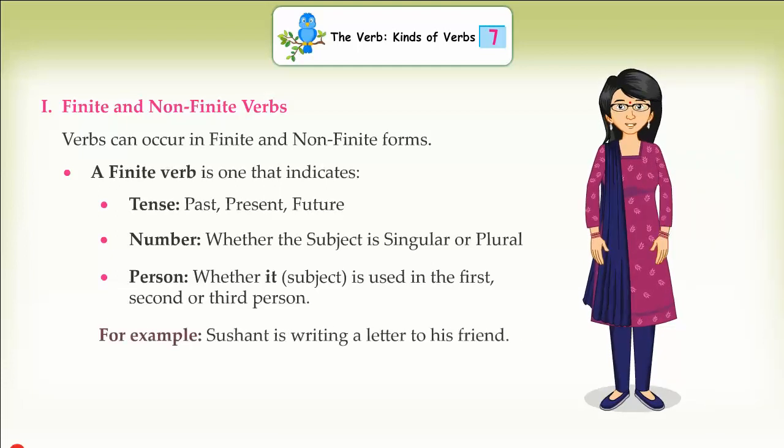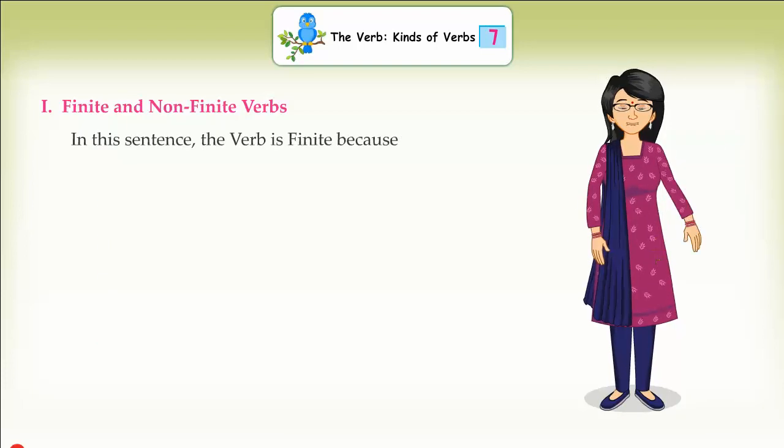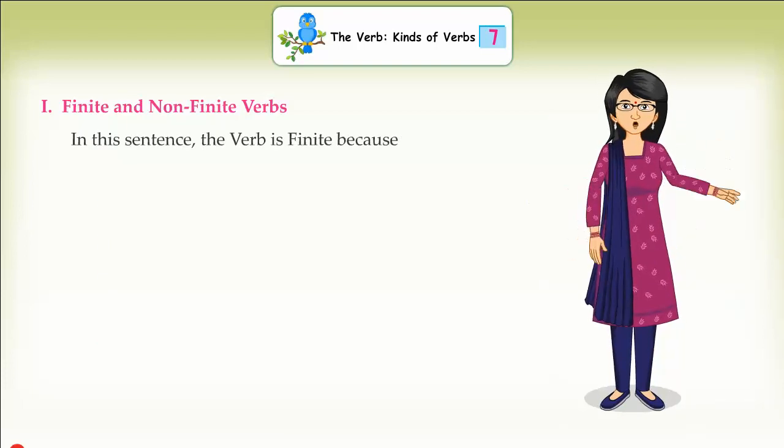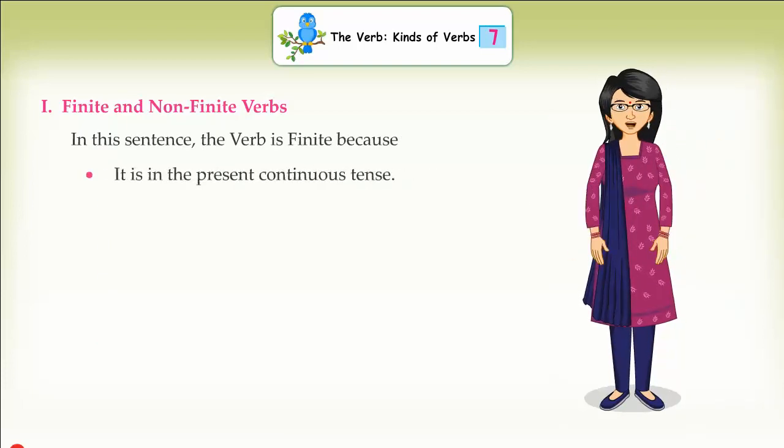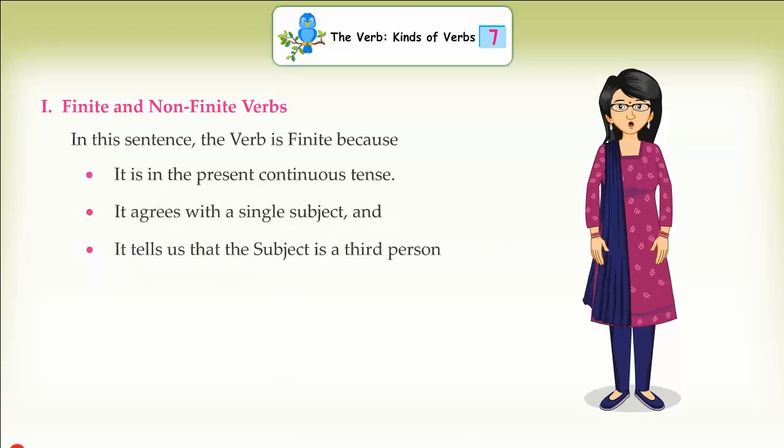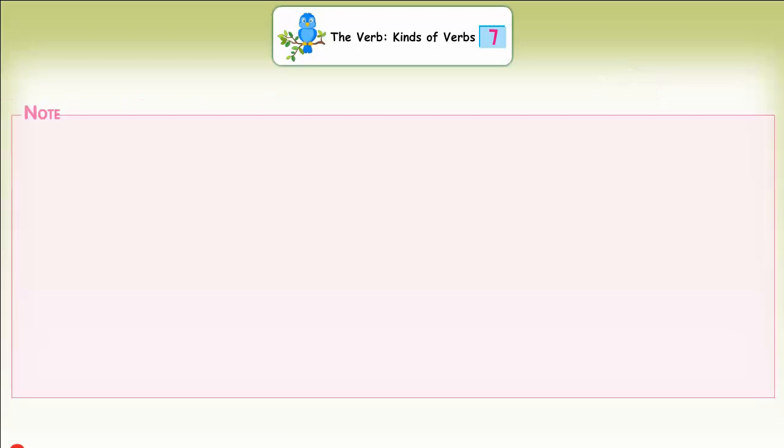For example, Sushant is writing a letter to his friend. In this sentence, the verb is finite because it is in the present continuous tense. It agrees with a single subject and it tells us that the subject is a third person, neither the speaker nor the person spoken to.